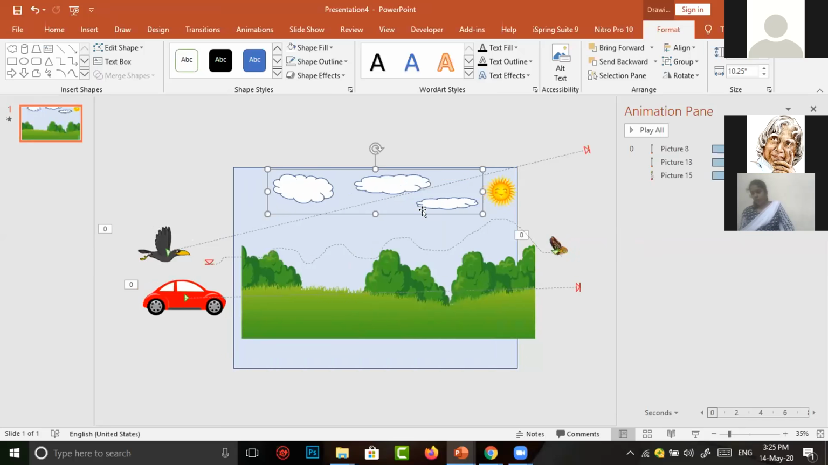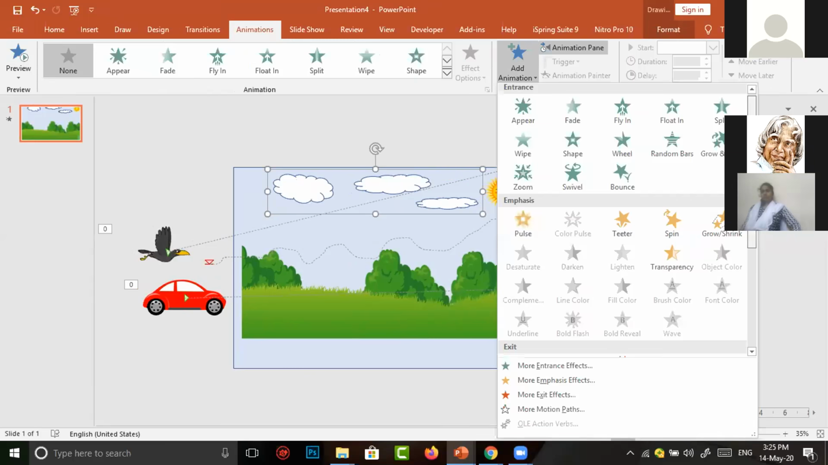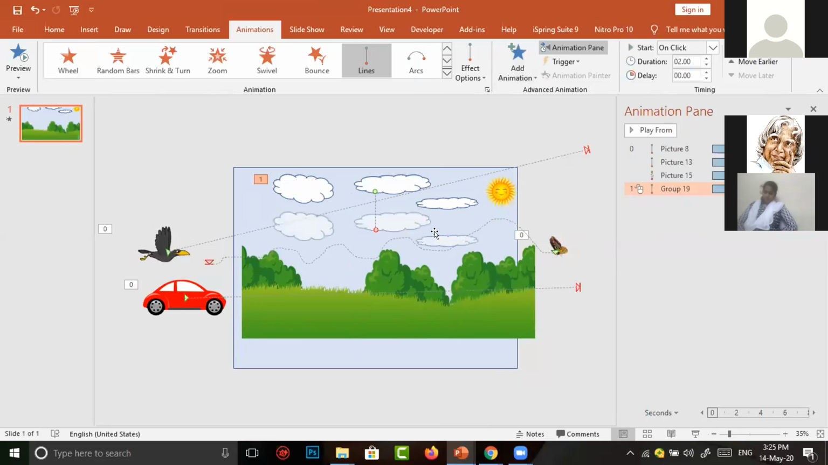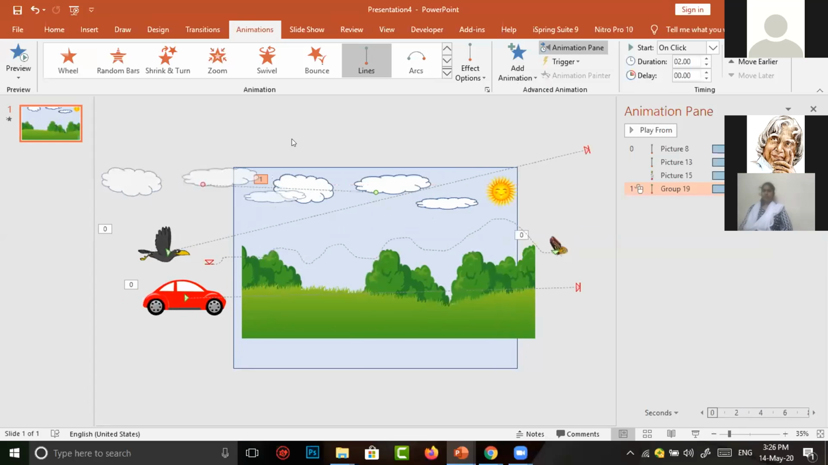Now I want to move these clouds in group. Now you have to click on group. Again the same procedure. Go to animations. Then add animation. Go to motion path. Again I select lines. The ending point is here. I make them move to the right. Here the animation part is completed.